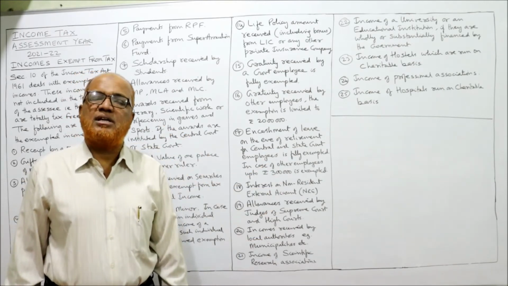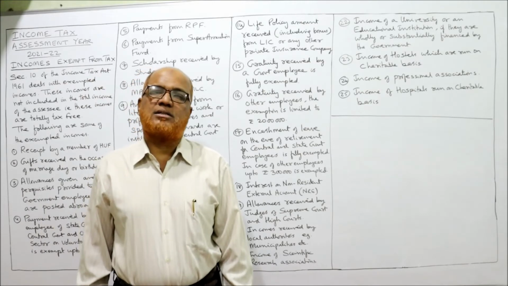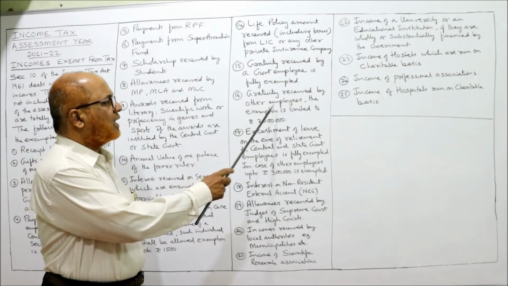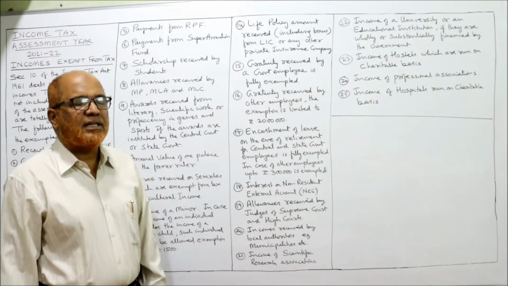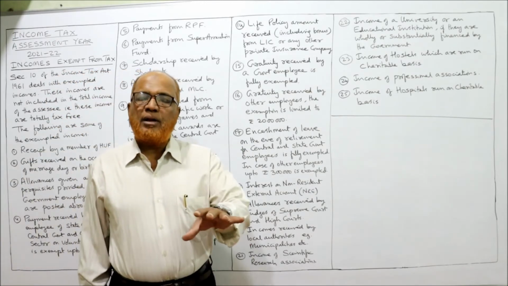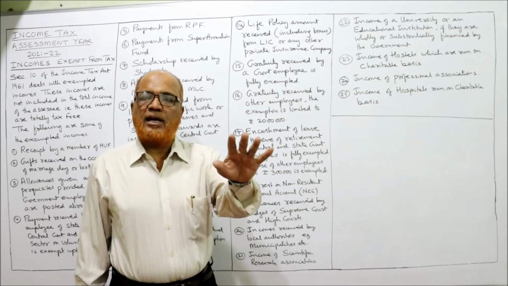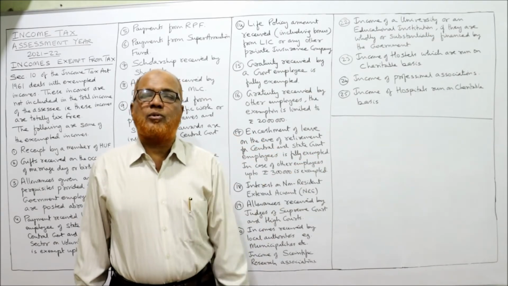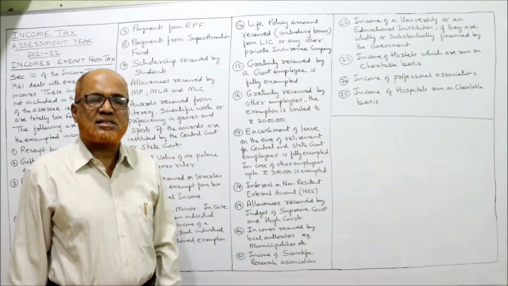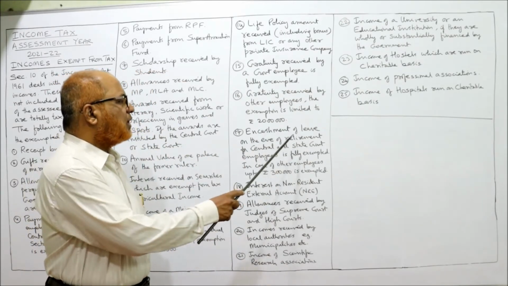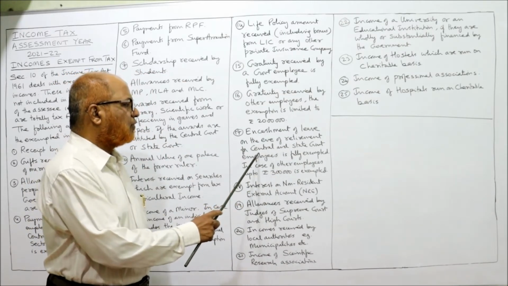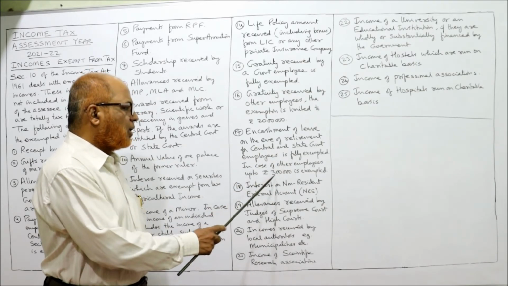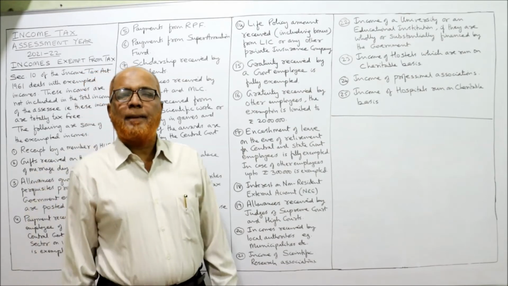When will gratuity be received? At the time of retirement or on death. Gratuity received by other employees is exempted up to rupees 20 lakhs. For government employees, gratuity received is fully exempted. For other non-government employees, gratuity is exempted up to rupees 20 lakh. The excess is taxable. Encashment of leave on the eve of retirement for central and state government employees is fully exempted. In case of other employees, rupees 3 lakh is exempted.